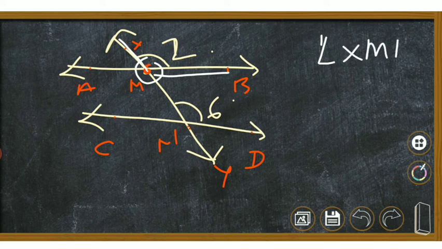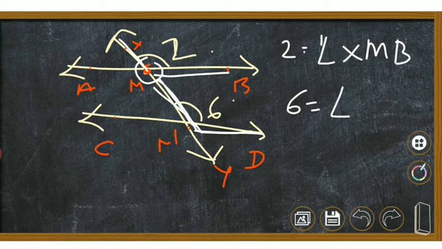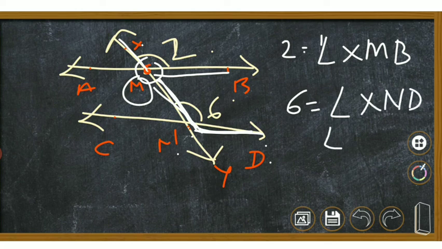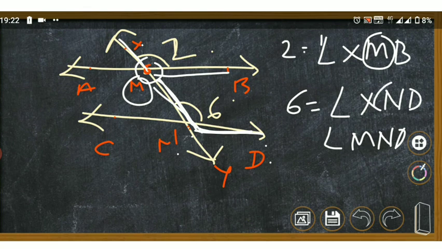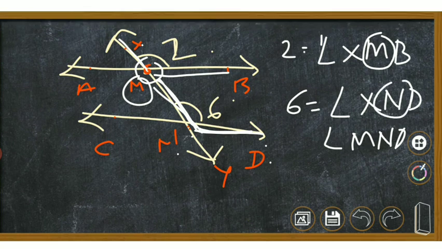X, M and B, that is angle 2, and angle 6 is at N. See, this is the angle. Please keep this in mind. This is the angle which is formed. So the vertices are either you can take X, N and D, or you can take M, N and D. Understand? So here the vertex is M. Here the vertex is N. Corresponding angles always have different vertices.